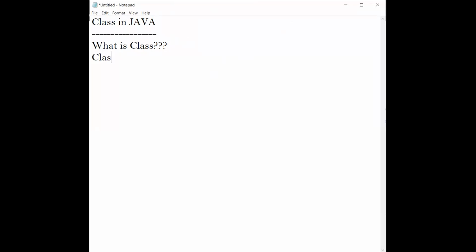A class defines a new data type. That is one definition. Or you can say a class is a template of an object. These are the two important definitions with respect to class. A class defines a new data type, or we can say that a class is a template of an object.